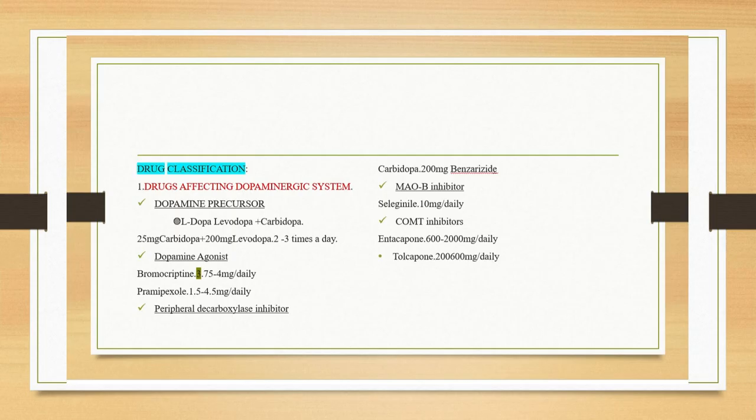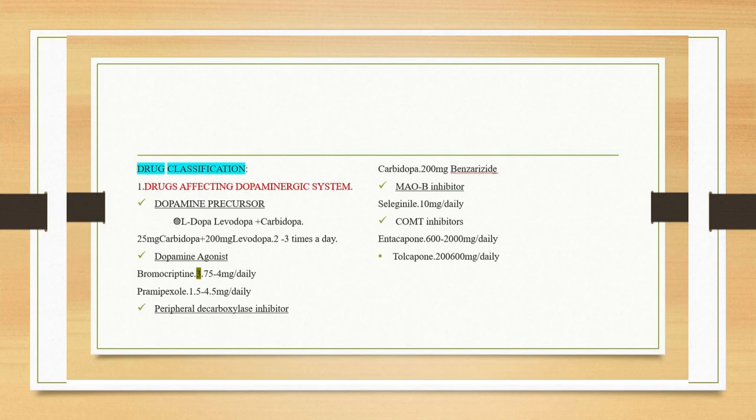In the periphery, you are having the decarboxylase enzyme which is responsible for the metabolism of dopamine. So how to inhibit or block this enzyme to increase the level of dopamine? Carbidopa 200 mg and benserazide. These are peripheral decarboxylase inhibitors.